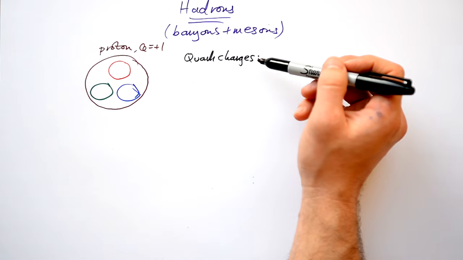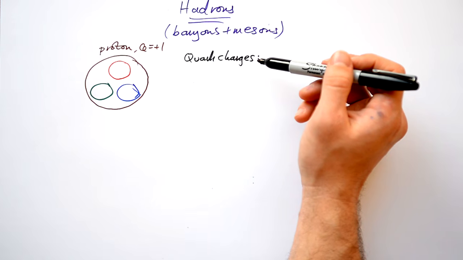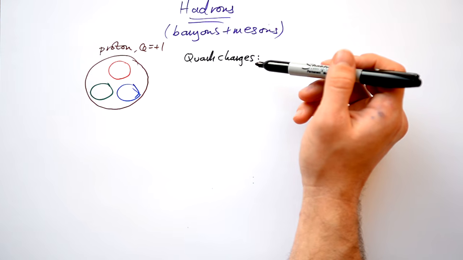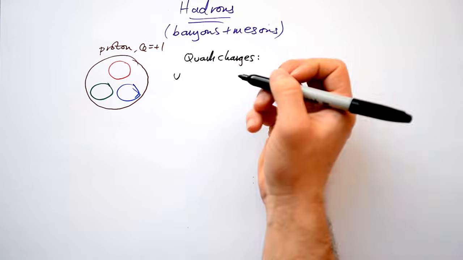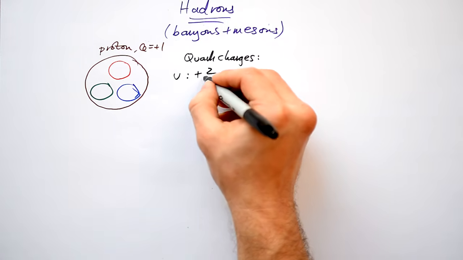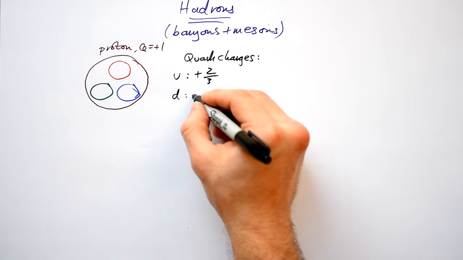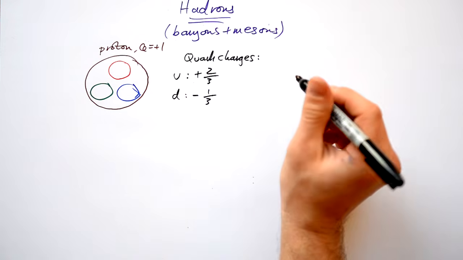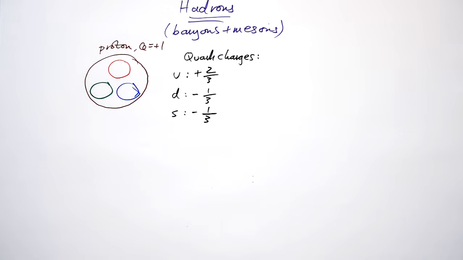What we find is that there are 6 types of quark that we can observe, and we give them different names. We call them up, down, strange, top, bottom, and charm. But we're not going to worry about top, bottom, and charm. For A level, we only need to know about up, down, and strange. An up quark, just give it the letter U, its charge is +2/3. A down quark has a charge of -1/3. Turns out that a strange quark also has a charge of -1/3.